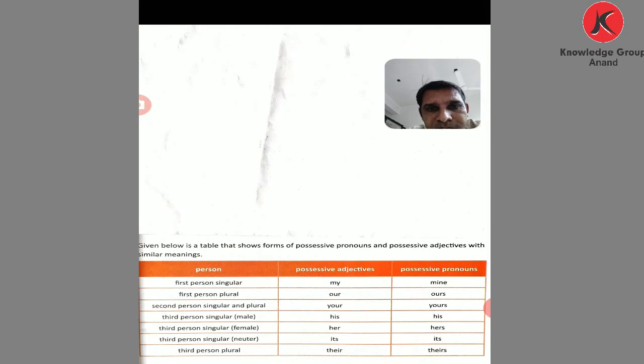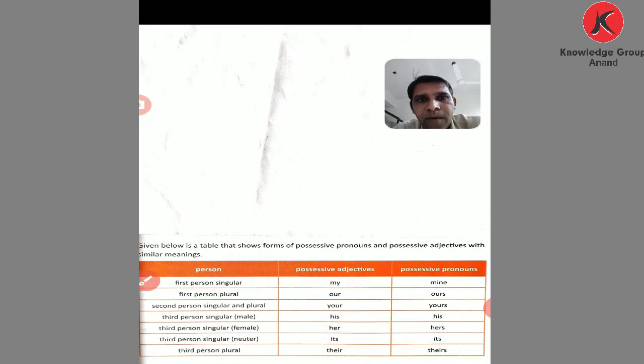In this, his and its are the same in both the possessive adjective and the possessive pronoun. In the others, only "my" changes to "mine", and for the rest, our, your, her and their, we only add s after them. See, possessive pronouns. So keep in your mind. So this is the information on the possessive types of pronoun.